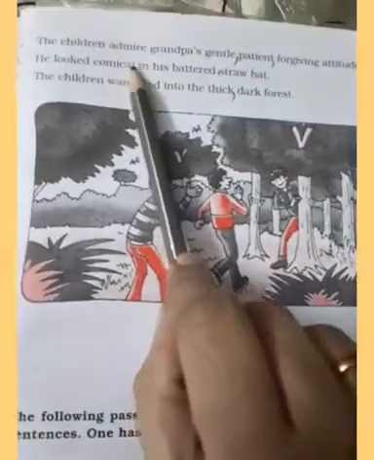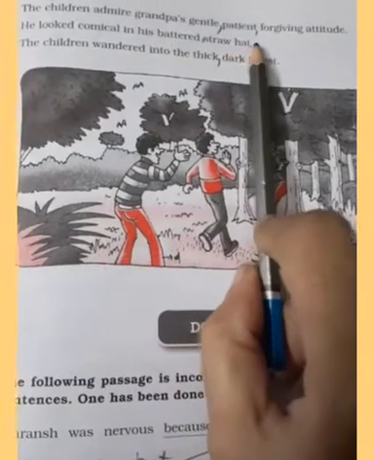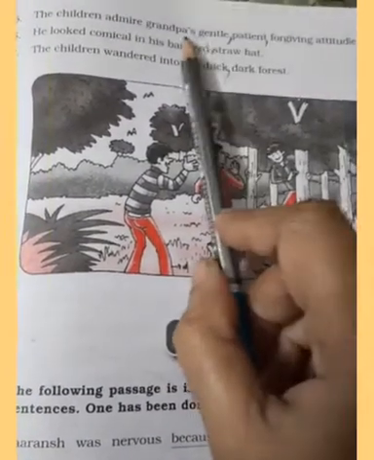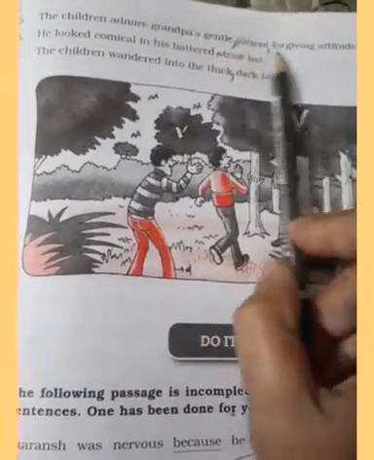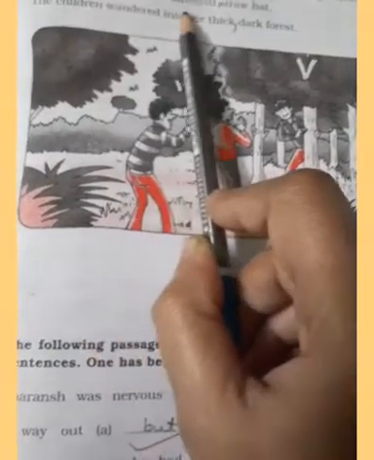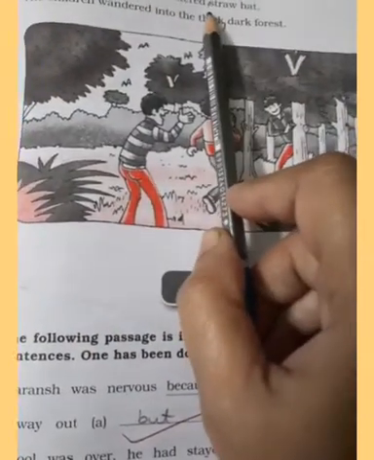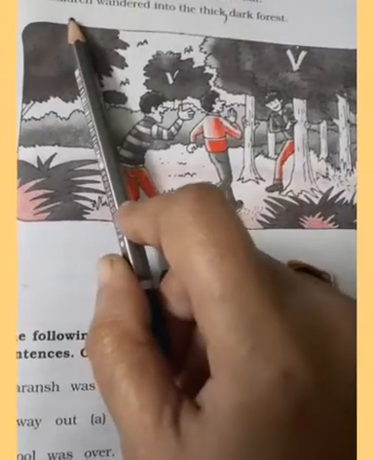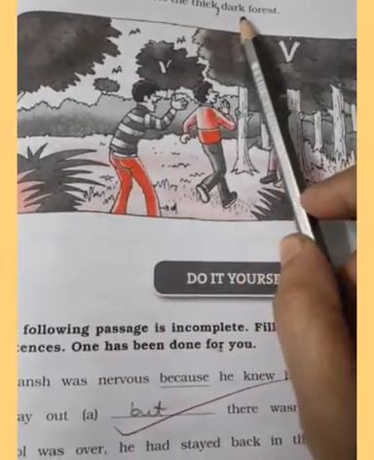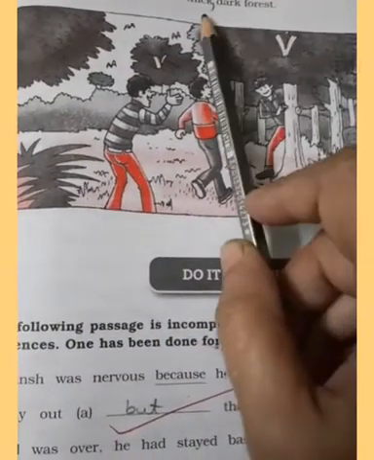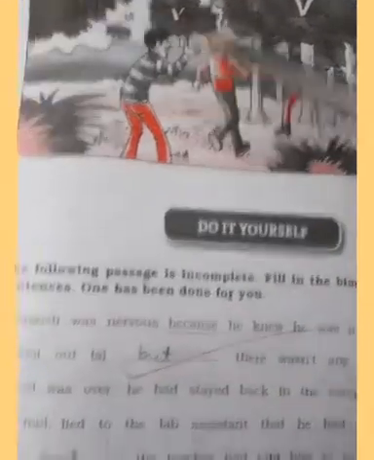Next is the children admire grandpa's gentle, patient, forgiving attitude. So three adjectives are written. They are separated by using commas. Next is he looked comical in his battered, straw hat, comma, battered means tutti frutti. Next is children wandered into the thick and dark forest. So thick and dark are two adjectives.